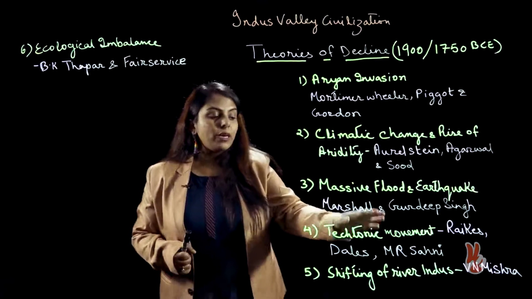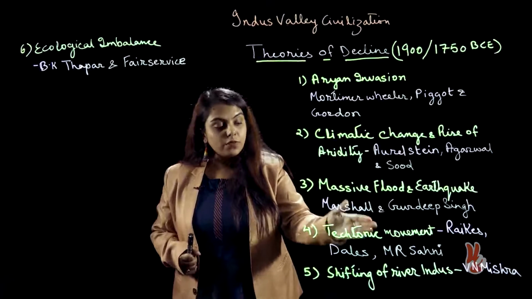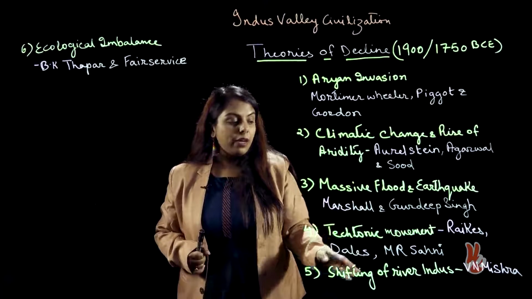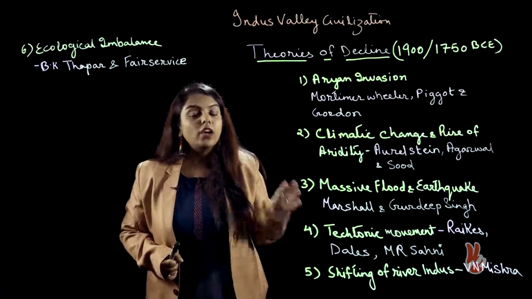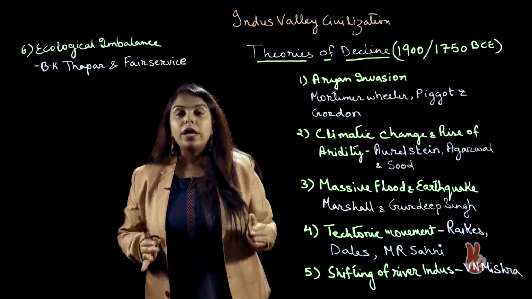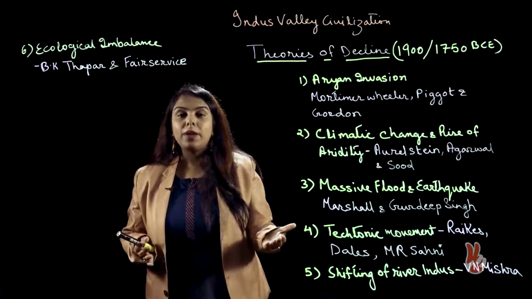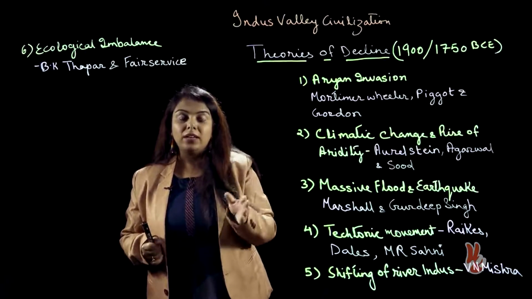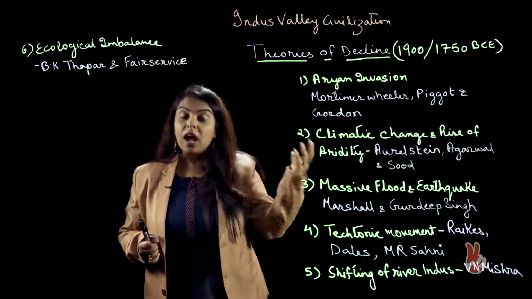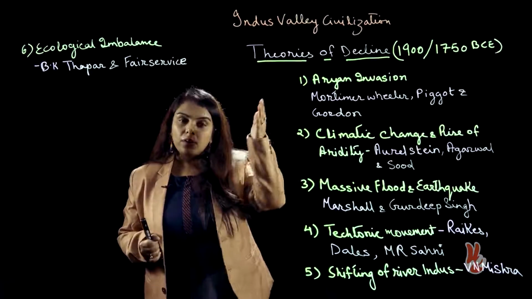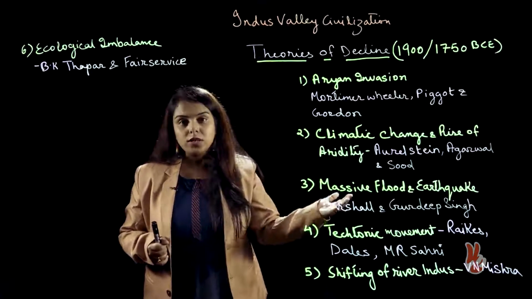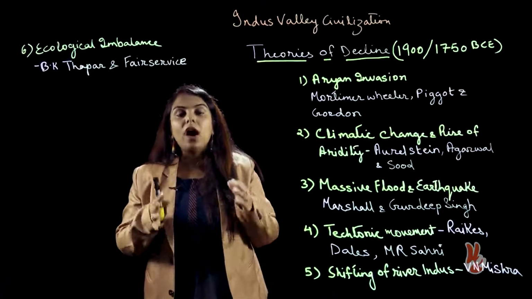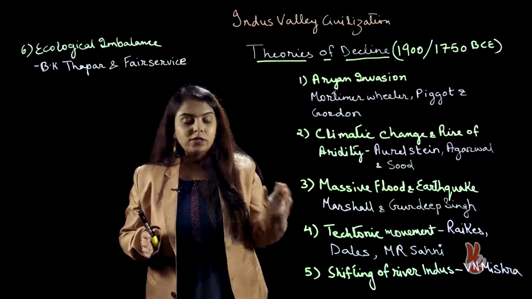The tectonic movement is actually one of those theories which also supports the fact that there must have been an earthquake. However, Raikes and Dales and M.R. Sahani do not believe that due to an earthquake a major flood might have taken place. Instead, they believe that one of the important river belts, which we also know as the Ghaggar or Saraswati belt, must have changed its river course, and then due to this the shortage of water must have led to harvest failure and further decline of the civilization.